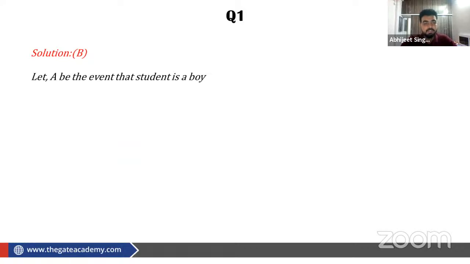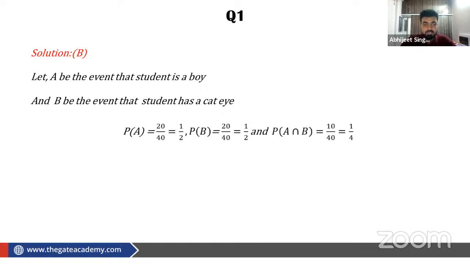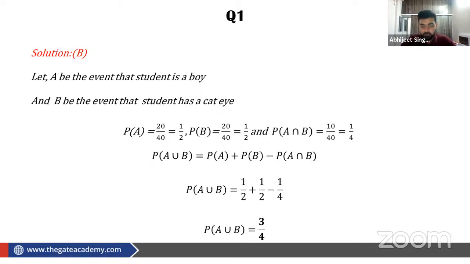So let A be the event that the student is a boy, let B be the event that the student has cat eyes. Then probability of A is 1 by 2, probability of B is 1 by 2, and probability of A intersection B means the students who are boys and having cat eyes are only 10 students, because half of the boys are having cat eyes. So that is 1 by 4. Now we have to find probability of A union B, because "either... or" was used there. So here directly we can calculate it and we get 3 by 4 as the answer.